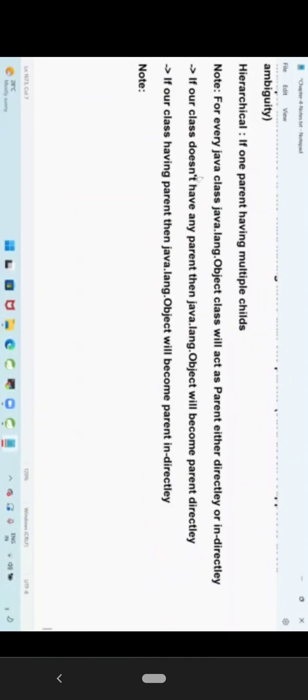For every Java class, java.lang.Object will act as parent either directly or indirectly.